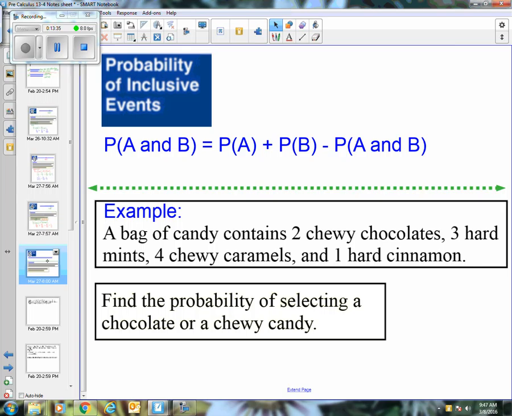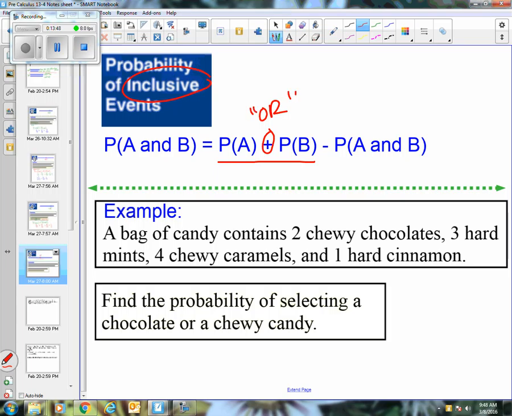Okay, so how does that compare with this? My goodness, look at the rule. So mutually inclusive events. It looks really complicated. We got a lot of stuff, but let's look for what's similar. The first part of the rule is the same. It's a sum. This is an or. So it's the probability of the first or the probability of the second.